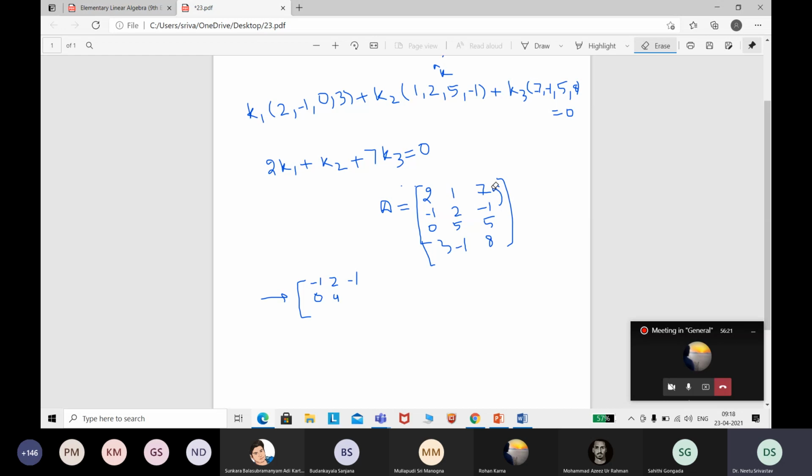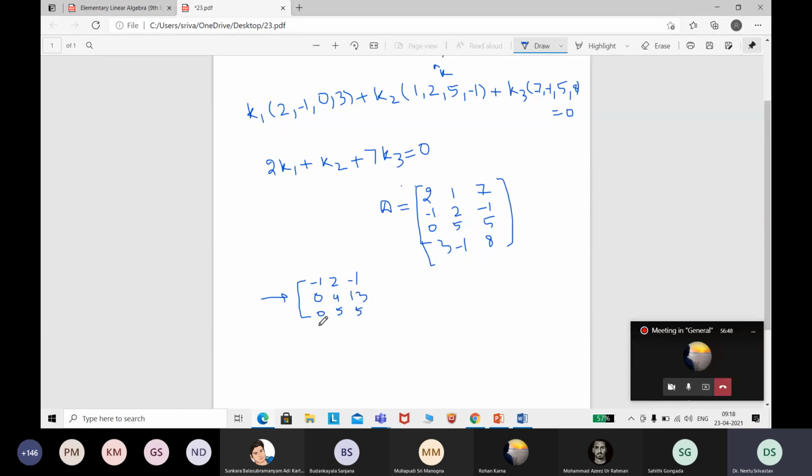What is this? How come 5 has appeared here? That's correct, right? Multiply 2 and add, you will get 13 here. So this is as it is, fine, 0, 5 and 5.